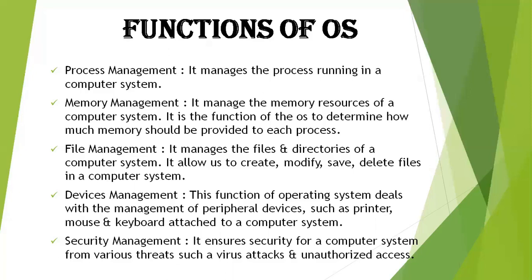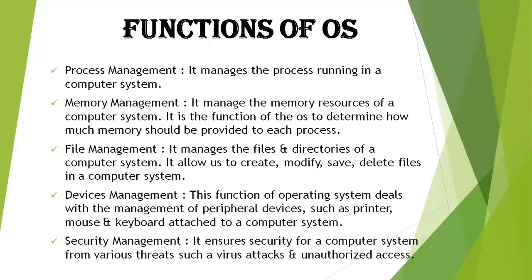So next is file management. It manages all the files and directories on a computer system. A file can be defined as a collection of information and data which is stored already in the memory of a computer system.